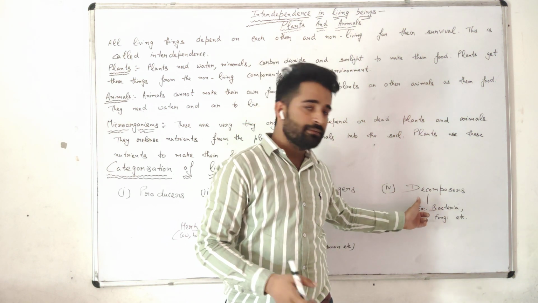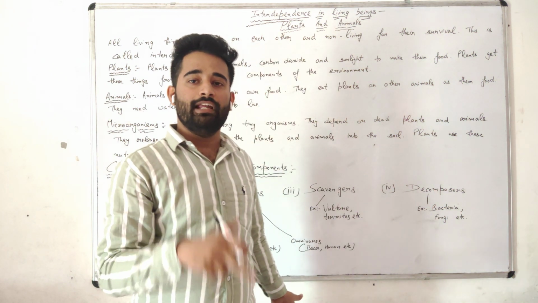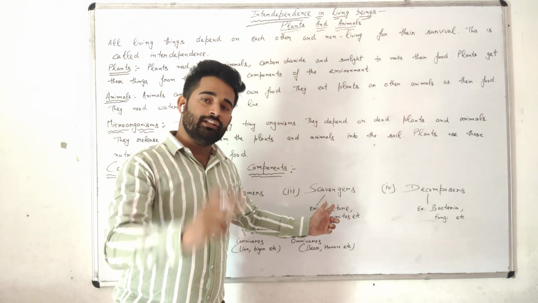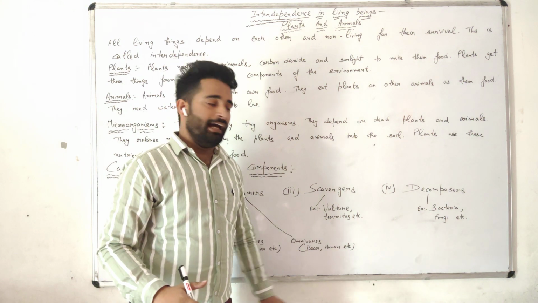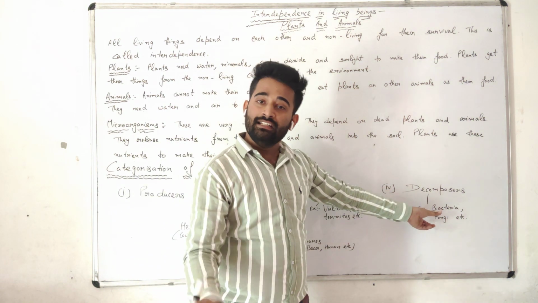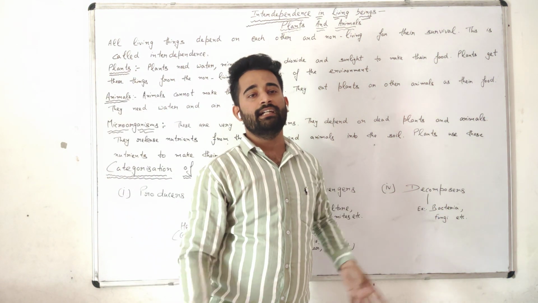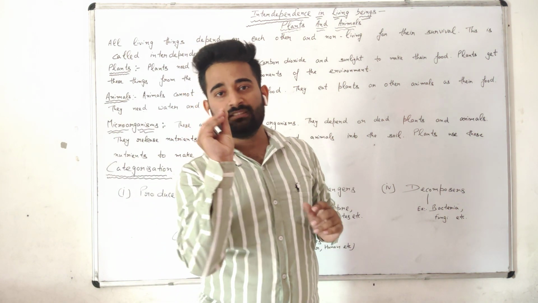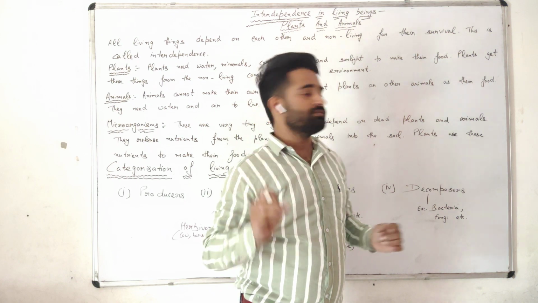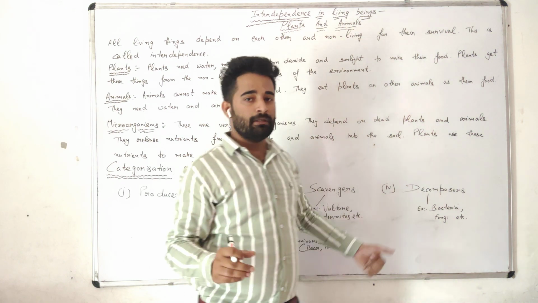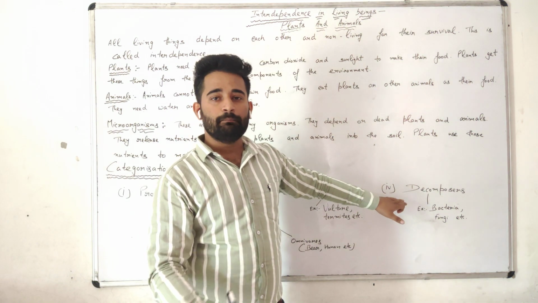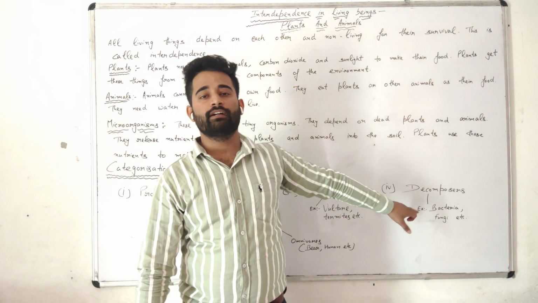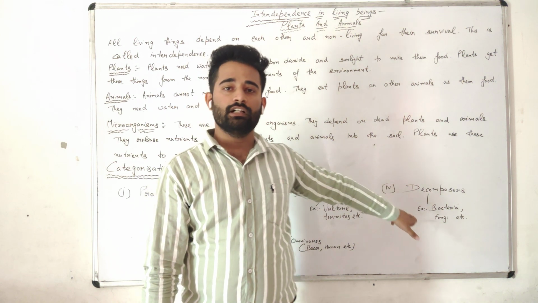The microorganisms that eat dead plants or animals are called decomposers. For example, bacteria and fungi are in the category of decomposers.